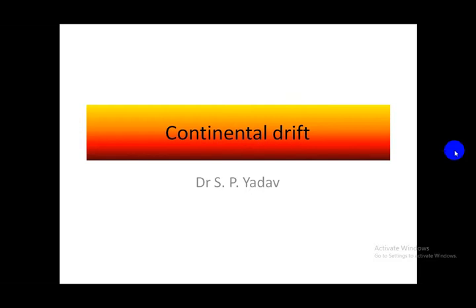South America, Africa, Australia, Antarctica, including India, were joined in the form of a single landmass that was Gondwana land. But at present, our country is far away from South America, Africa, Australia, and Antarctica.